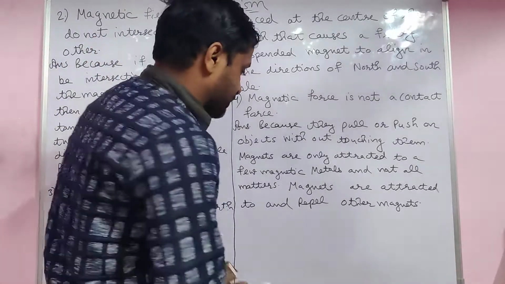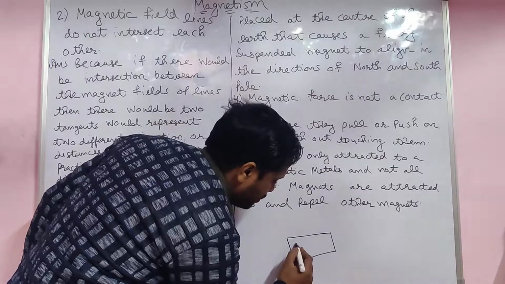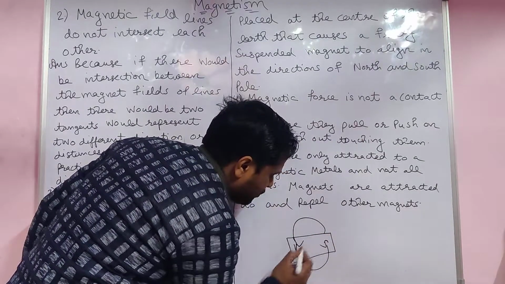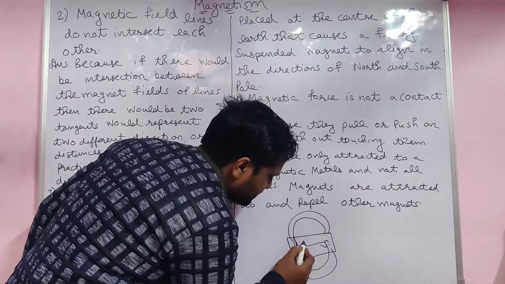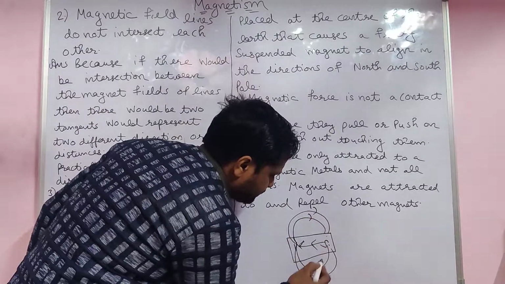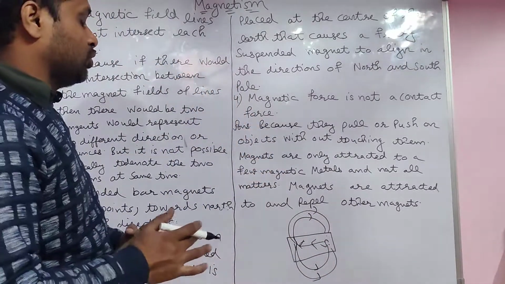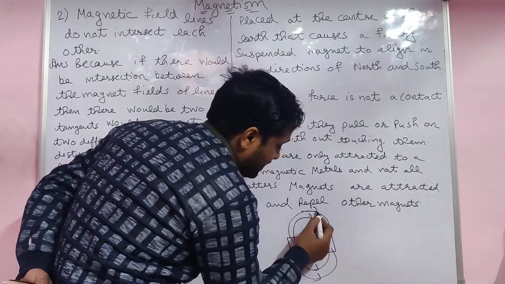How? For example, this is the magnet only, students. North pole, south pole. Outside the magnet, the magnetic field moves from north to south always. Inside, from south to north. So these two lines do not intersect; they are always parallel.